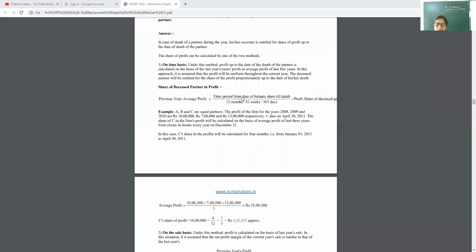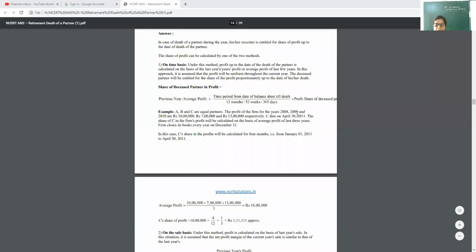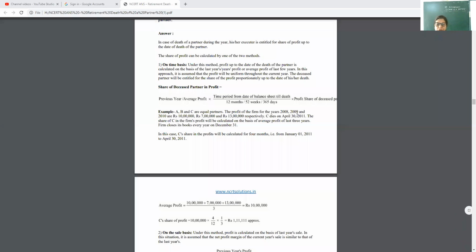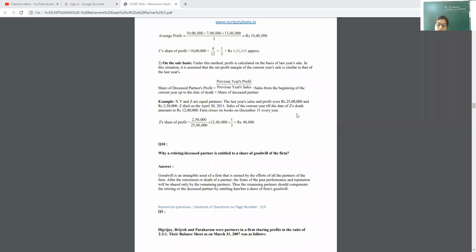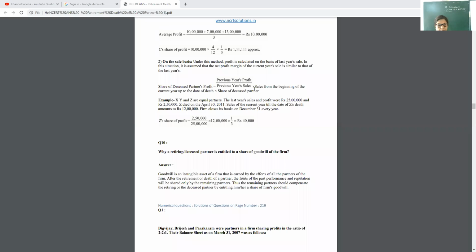If there are months, then divide by 12. If there are days, then divide by 365. Or maybe the question will come for weeks, then 52 weeks. So I gave you that question also, that is complete months. So we have to calculate according to the month. Then on the basis of sales, the formula will be this.